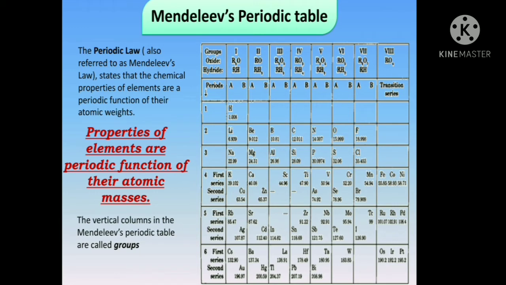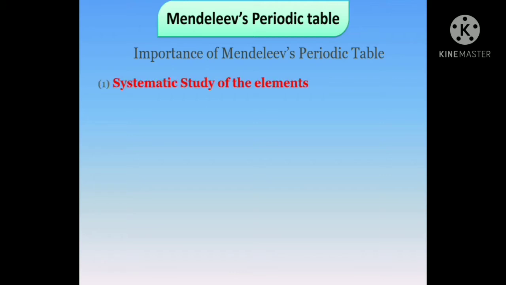The vertical columns in Mendeleev's periodic table are called groups. The horizontal rows are called periods. Let us study the importance of Mendeleev's periodic table. Mendeleev did a systematic study of the elements, with increasing atomic masses and grouping of similar elements together.